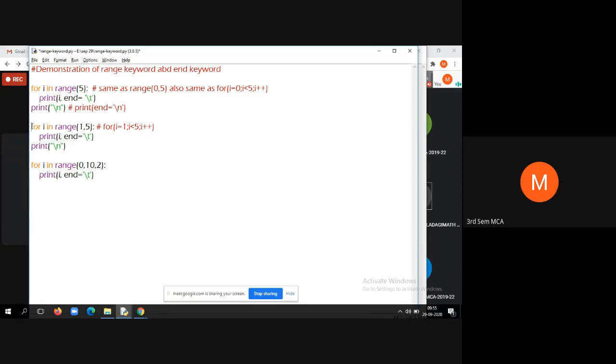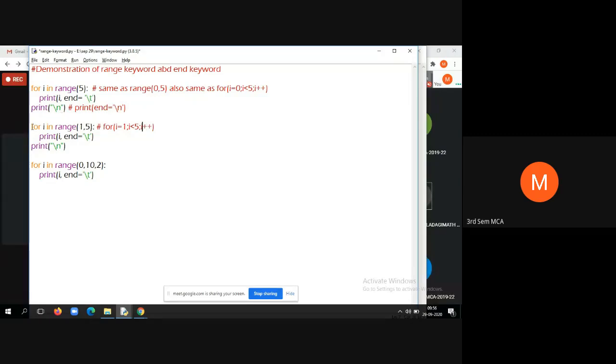But when you use Python syntax like this, internally it will be expanded. The interpreter will understand it like this: you have initialized I is equal to 1. Each time you check whether the I value is less than 5 or not. Then after each iteration you increment the I value by one. At the same time, you can also increment the I value by more than one, which I'll show you in the next example.